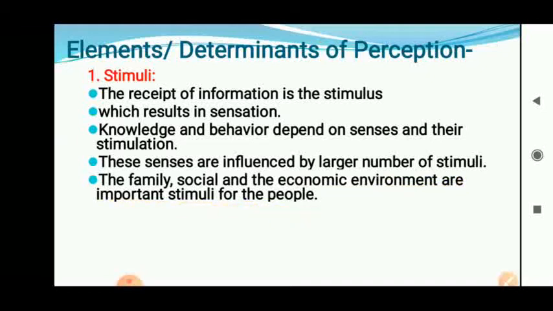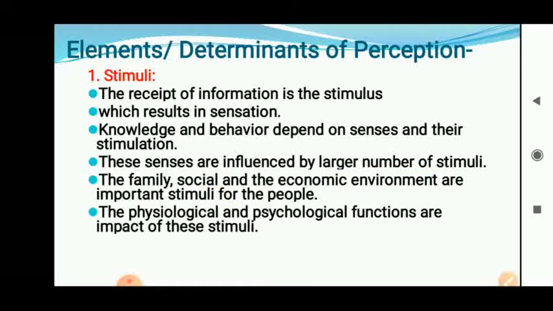That means we get information from the family, social, and economic environment. Your neighbors, friend circle, school, colleges, religious activities, temples, all those things in which you are involved are related to the social, economic environment. So through these environments, we are getting the stimuli, we are getting the information.